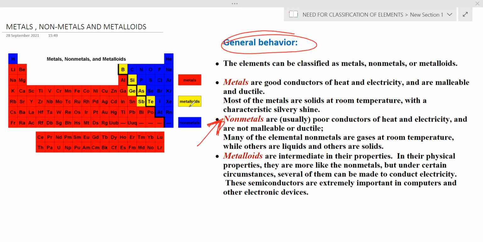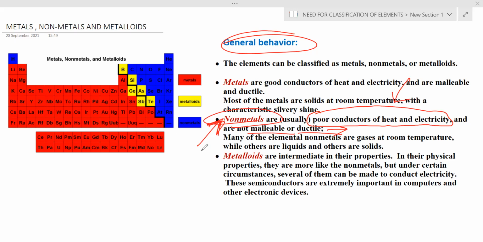Now, if you come to the non-metals, I'm talking about the general behavior, not how they vary in the periods. They are poor conductors of heat and electricity, exactly the opposite of metals. Metals conduct electricity, whereas non-metals don't conduct heat and electricity. And they are not malleable or ductile, which means they won't change their shape or expand when force is applied.